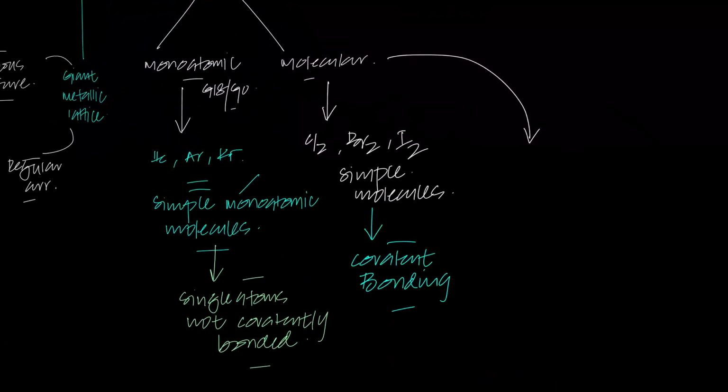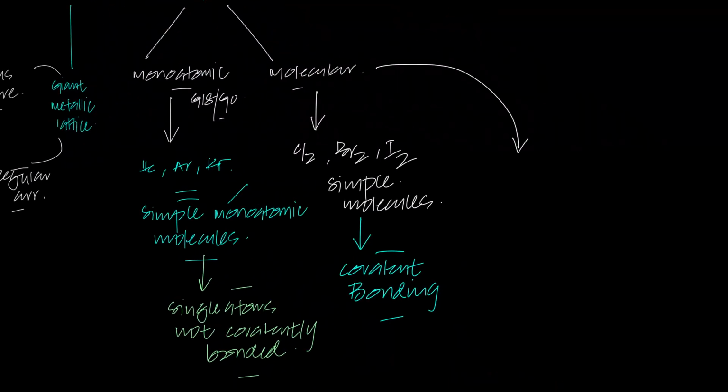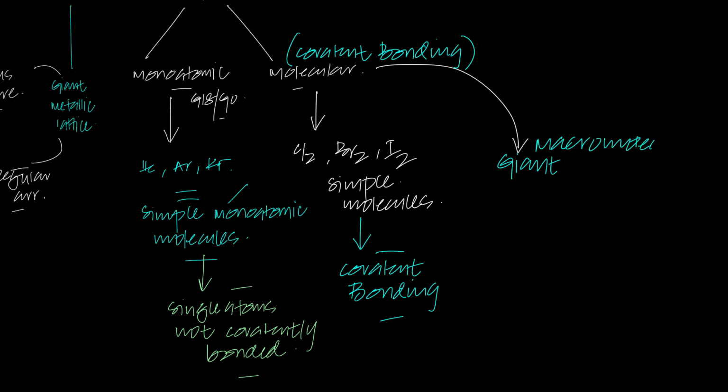So that we discussed. Now there's also another type of molecular structure. I'm making this mind map for you all so that your O levels can be revised. There's also another type of molecular structure which also has covalent bonding. Molecular structures have covalent bonding. And that is the giant covalent structures, the macromolecules. One are simple molecules and one are macromolecules, also known as giant covalent structures